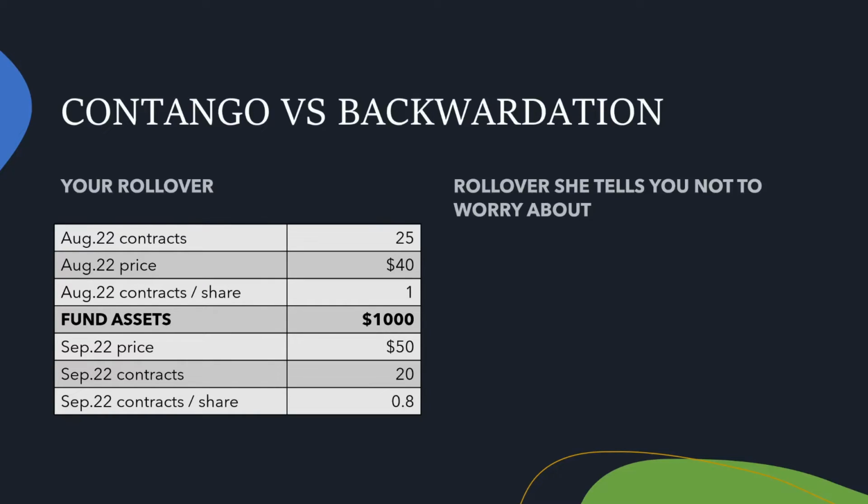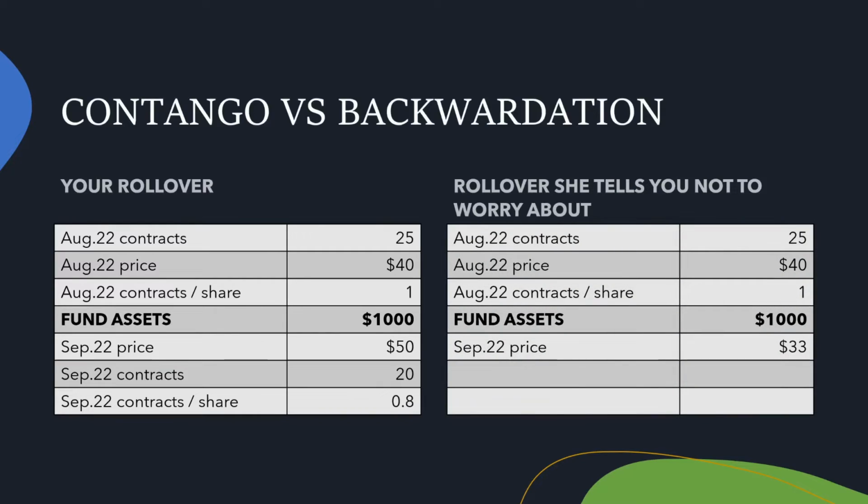That's what happened in 2016, which is why the fund didn't gain much despite oil rising a lot. Similarly, if the next contract was $33, it could buy 33 of them and actually gain money. This is what's happening now, as the curve is in backwardation. The fund gains more contracts with every rollover and overshoots the index. If you want to short oil, this fund would do more harm than good.